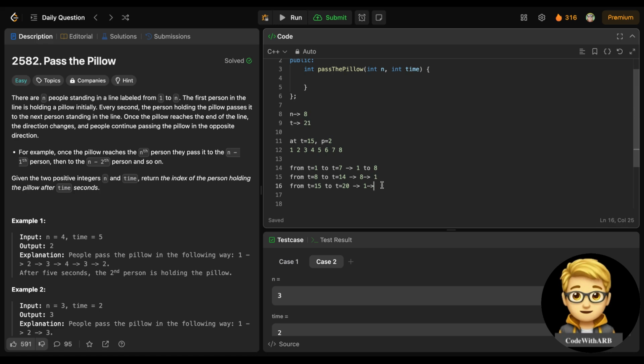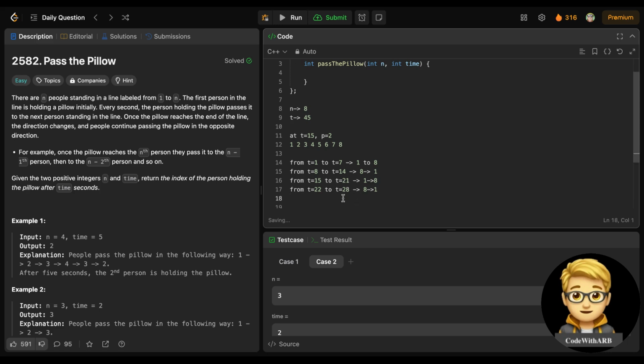If you observe, something is repeating: from t equals 1 to 7, 1 to 8 is repeating. From t equals 15, t equals 21, 1 to 8 is again repeating. Again, if time is greater than 21, suppose it is at 45, right? So from t equals 22 to 28 it will again move from 8 to 1, right?